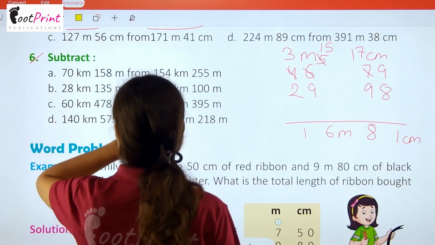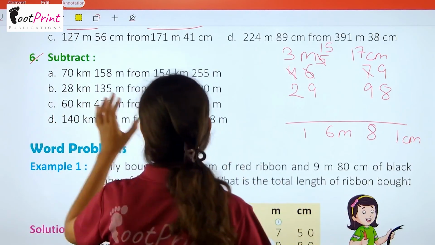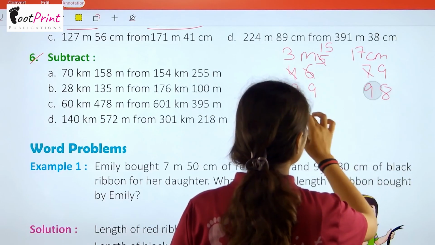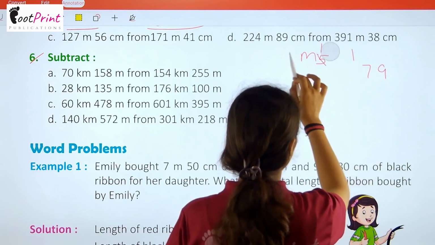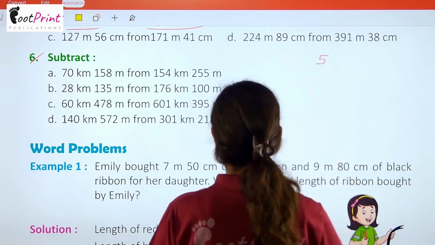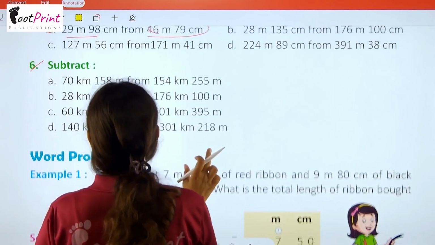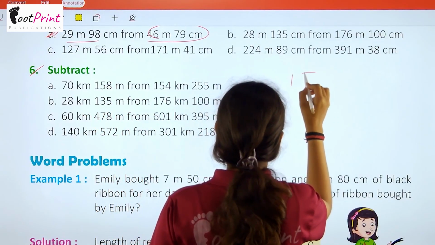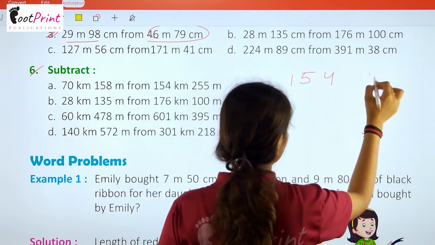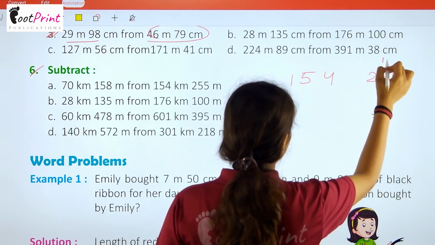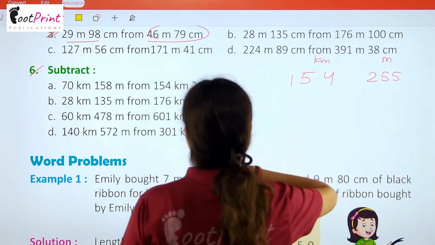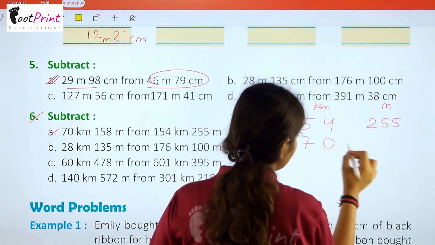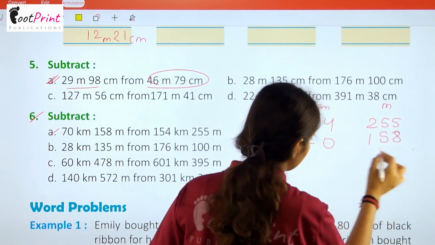Then we have question number 6. You have to follow the same steps with question number 6 also. One I am doing for you, first part I am doing for you. The rest of the part of each and every question you people have to do by yourself. Here we have 70 kilometer 158 meter from this number. So we are writing here the bigger number firstly, 154 and 255. This is meter and this is kilometer. Okay, now 70 kilometer and 158 meter.